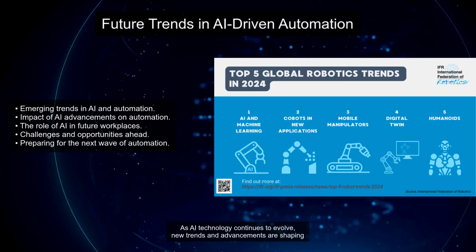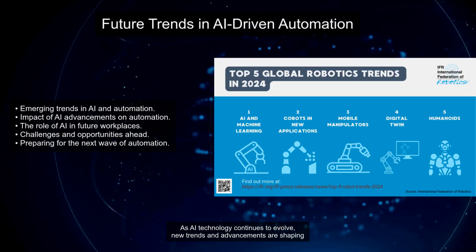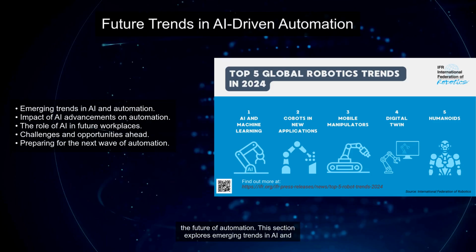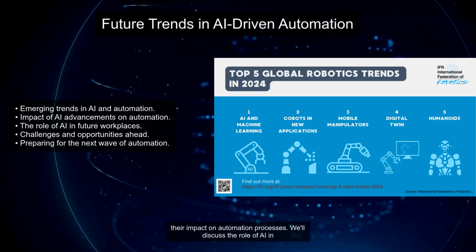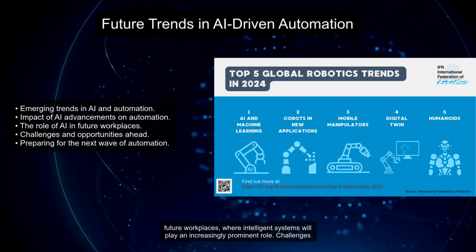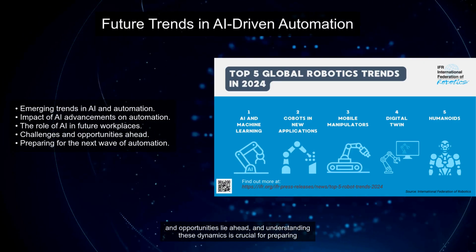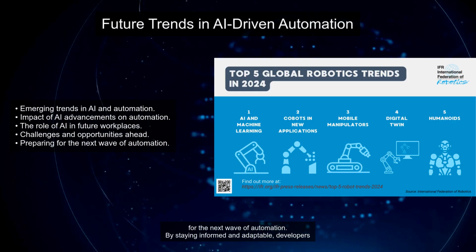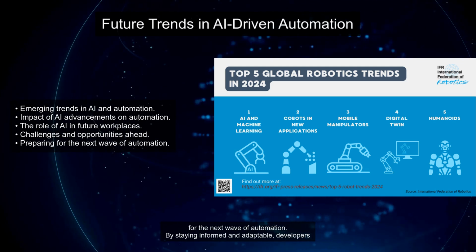As AI technology continues to evolve, new trends and advancements are shaping the future of automation. This section explores emerging trends in AI and their impact on automation processes. We'll discuss the role of AI in future workplaces, where intelligent systems will play an increasingly prominent role. Challenges and opportunities lie ahead, and understanding these dynamics is crucial for preparing for the next wave of automation.